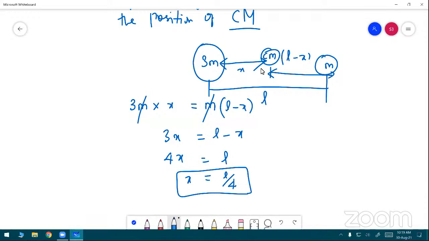The center of mass is placed at a quarter of the overall length: this is L divided by 2, this is also L by 2, and L by 4 means this is L by 4, this is also L by 4. The x value is equal to L by 4, from the 3m mass. This point is nothing but the center of mass of this question. Very good. x is equal to L divided by 4.